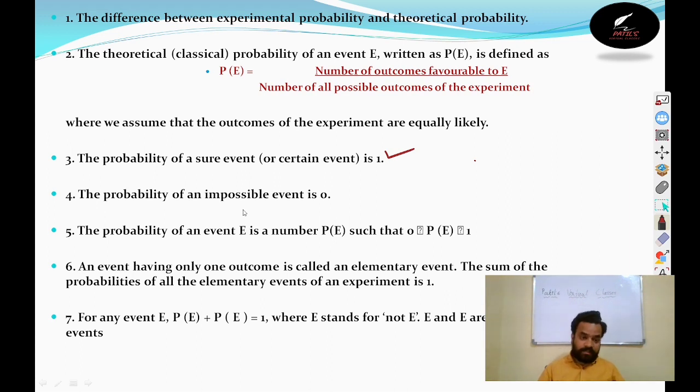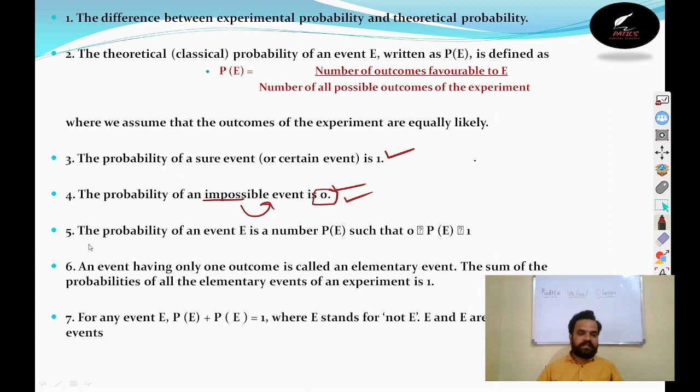And in a similar way, the probability of an impossible event, the probability of not happening of an event, is 0. For example, tossing a coin and getting a number 6. Is it possible? No, that event is not possible. That is called an impossible event, and the probability of such an impossible event will be 0. Throwing a die, getting a head. It is impossible. So such an impossible event will have 0 probability.